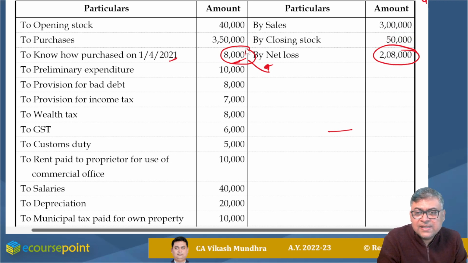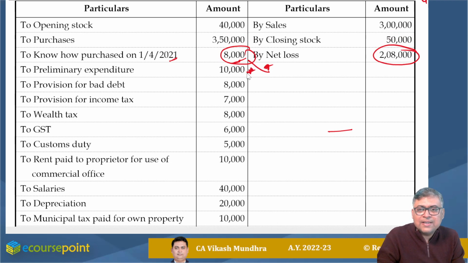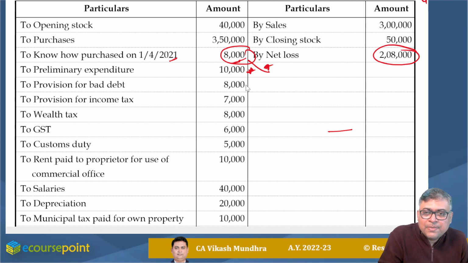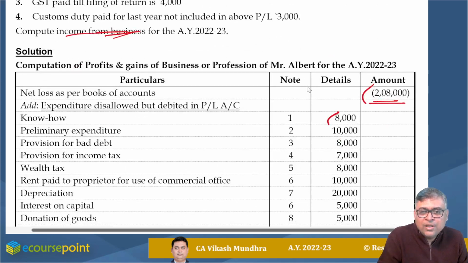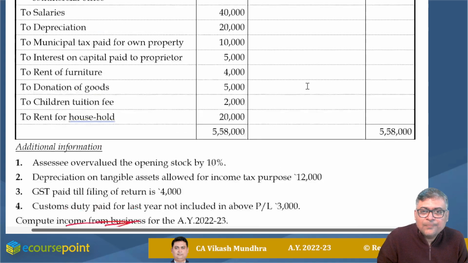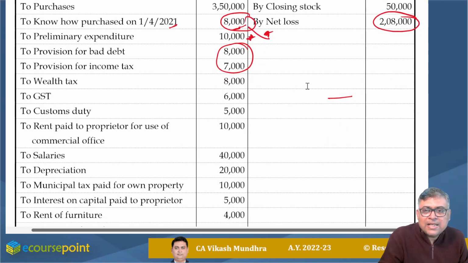Preliminary expenditure, same issue. We are supposed to understand whether it is in the same year or it is 1/5 of the entire preliminary expenditure. Provision for bad debt and provision for income tax should be added back, 8,000 and 7,000. Next is wealth tax.